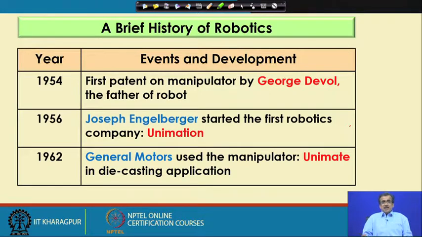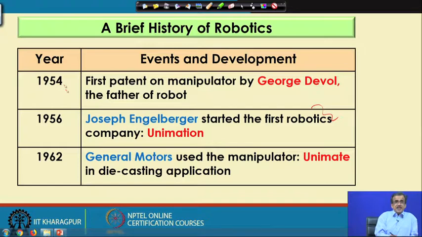If you see the NC machine, that is the numerically controlled machine, it was developed first in the year 1950, but the robot came after that. The first robot was developed in 1954, and in 1954 the first patent on the manipulator was filed by George Devol, who is known as the father of the robot.